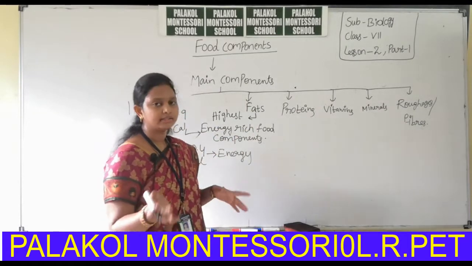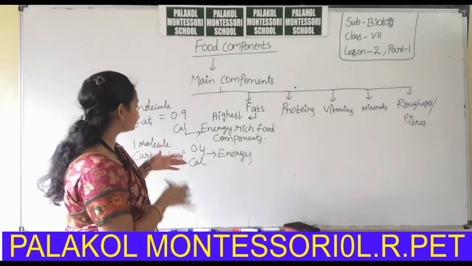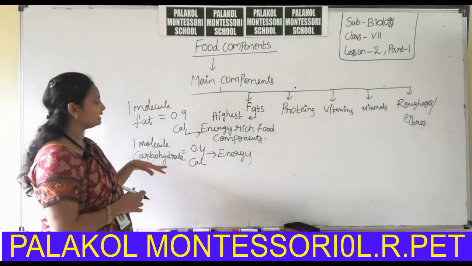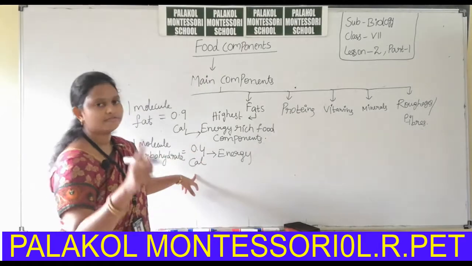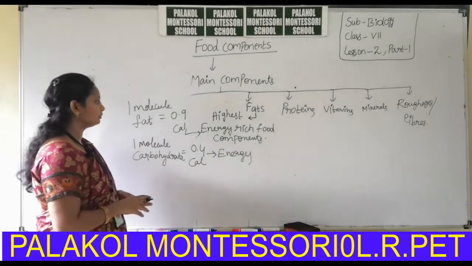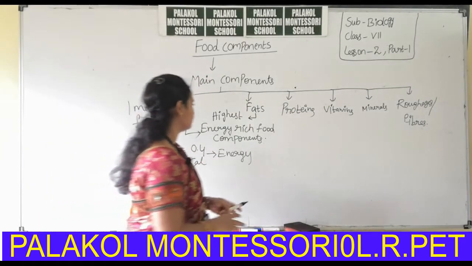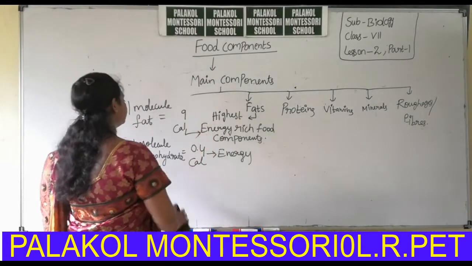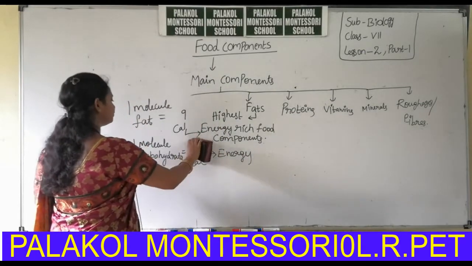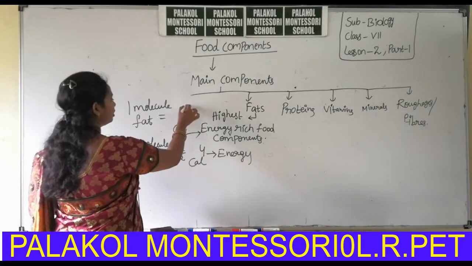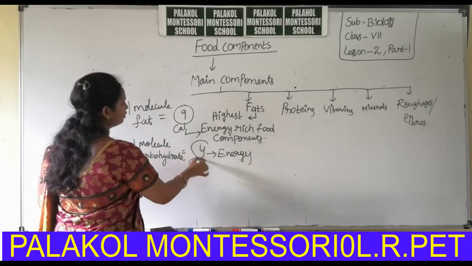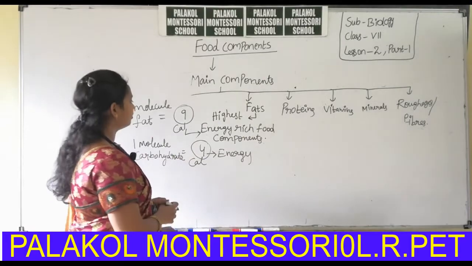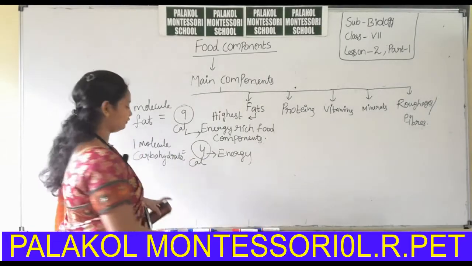Second highest is carbohydrate, which can release 0.4 calories for one molecule. Okay, sorry, here it is not 0.9, not 0.4, it is about 9 calories and about 4 calories.